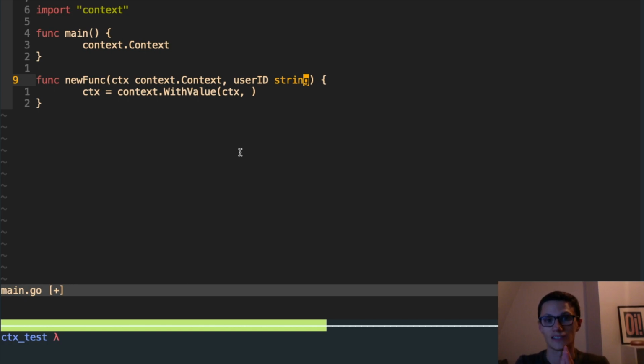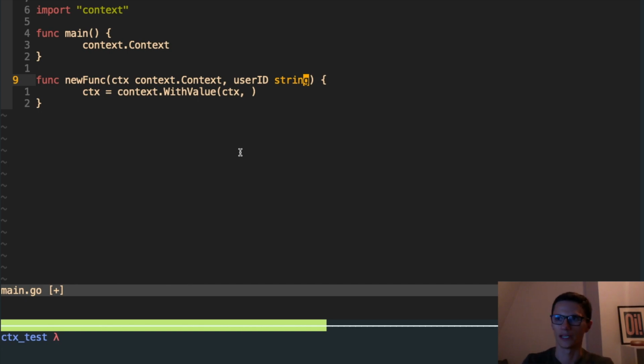It has been suggested that adding this value map onto the context was a mistake, and I probably agree with that. So I wanted to let you know about this value map on the context, but my advice would be to never use it.